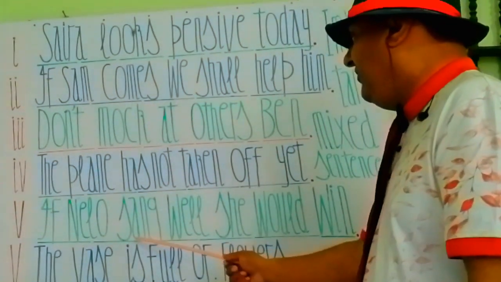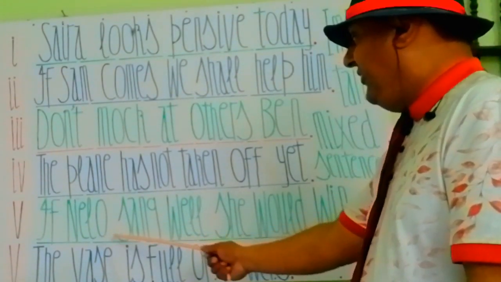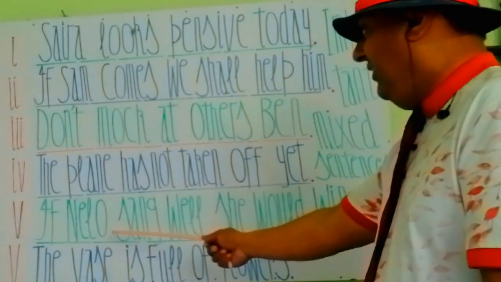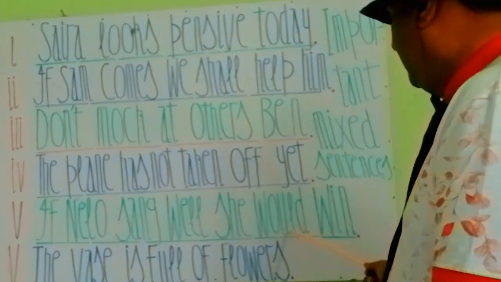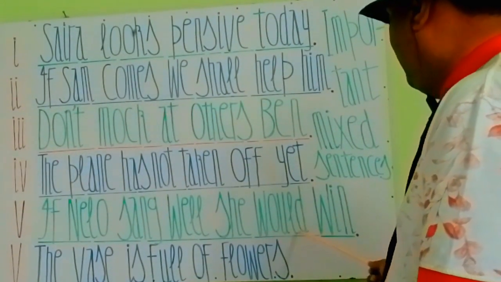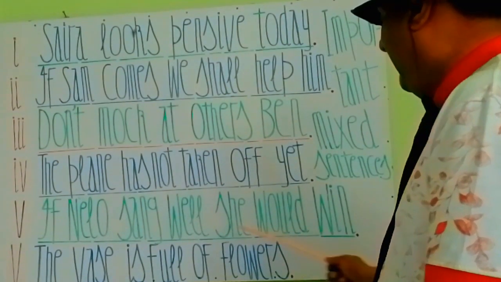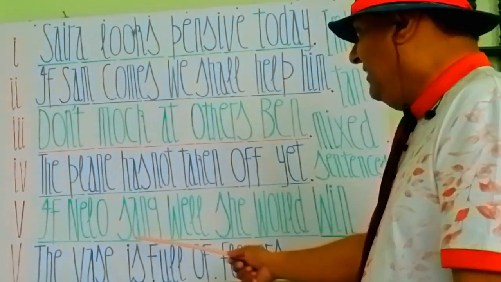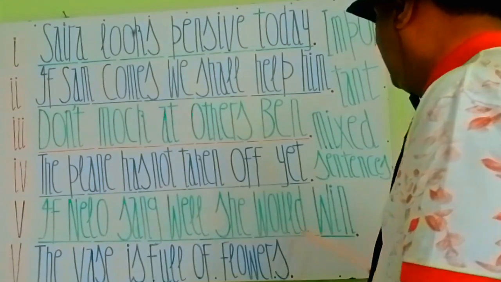It's a second conditional sentence. In the second conditional sentence, my students, the second verb form is used. You see here, sang is the second verb form of sing, and would is the second verb form of will. The past of will is would, and the past of sing is sang. So if Nilo sang well, she would win.